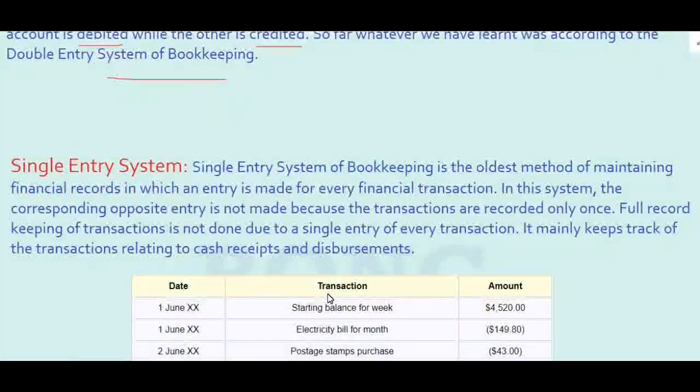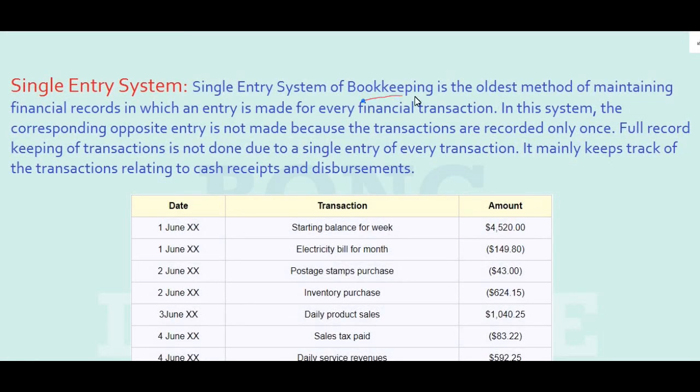So what is it? Single entry system of bookkeeping is the oldest method of maintaining financial records, in which an entry is made for every financial transaction. In this system, the corresponding opposite entry is not made because the transactions are recorded only once. So this type of bookkeeping is the oldest method, as it says, and it is also the simplest, and it is also the time effective system.